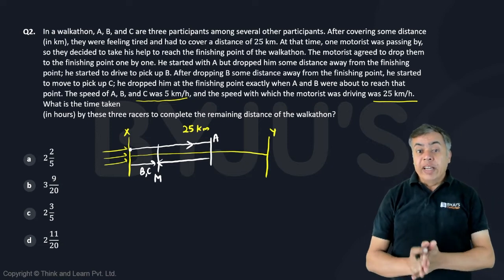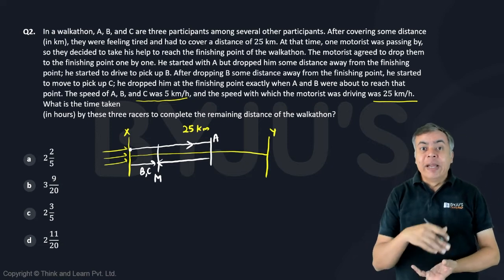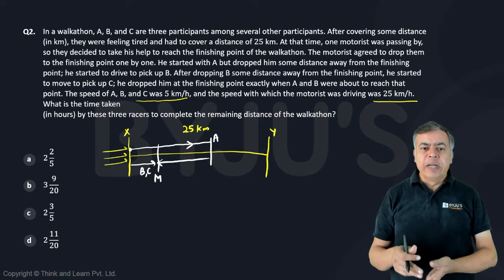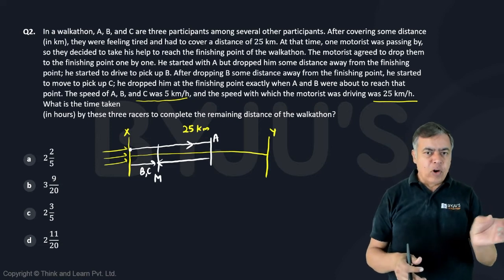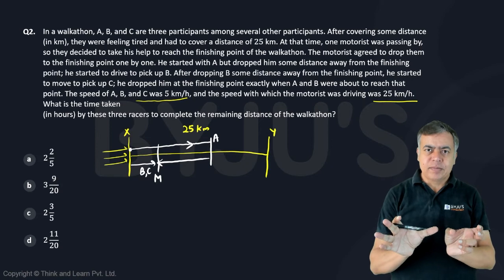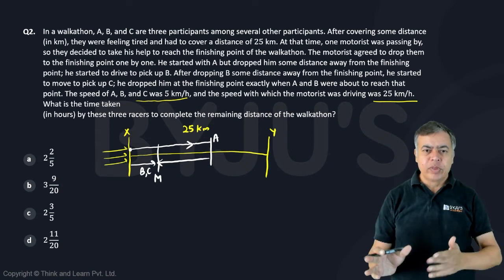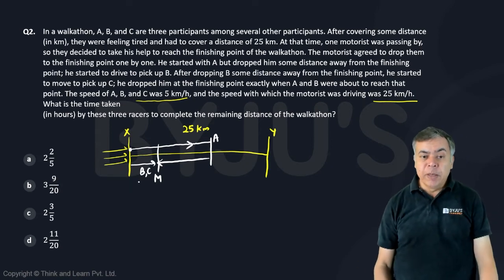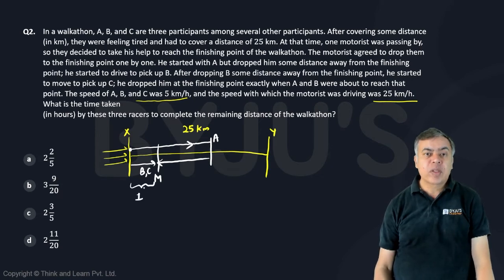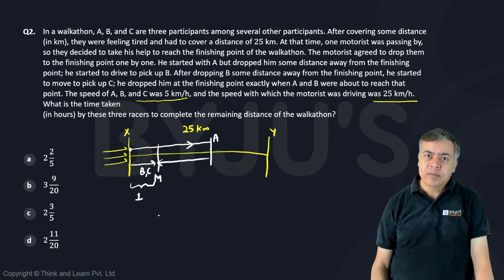Now the thing is, I know the speed ratio of their walking speed and the speed of the motorist, that is 1:5. That means B and C must have covered 1 unit, then the motorist must have covered 5 units.